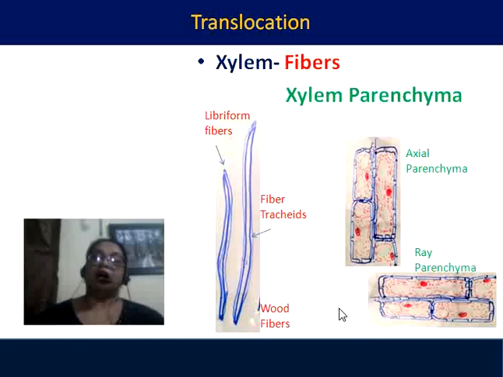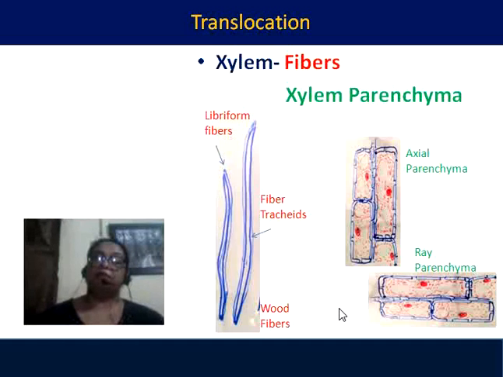Let us see the other two cells of the xylem: xylem fibers and xylem parenchyma. The xylem fibers are of two types, libriform fibers and fiber tracheids. What is the difference? In the libriform fiber, they are a little bit shorter and the lumen, or the central canal, is very small because of high deposition on the wall.